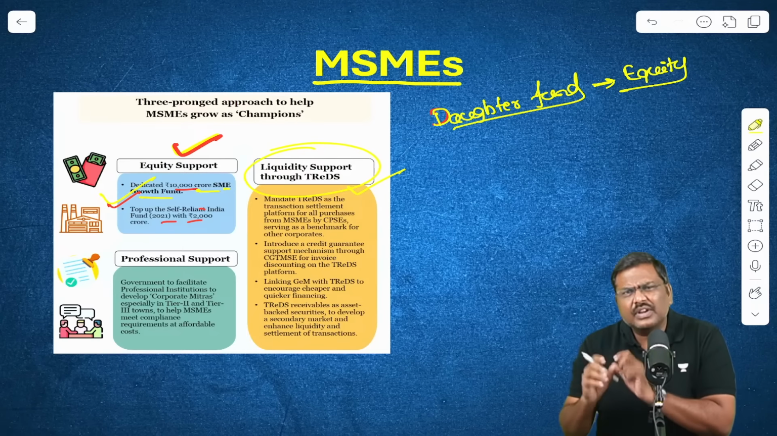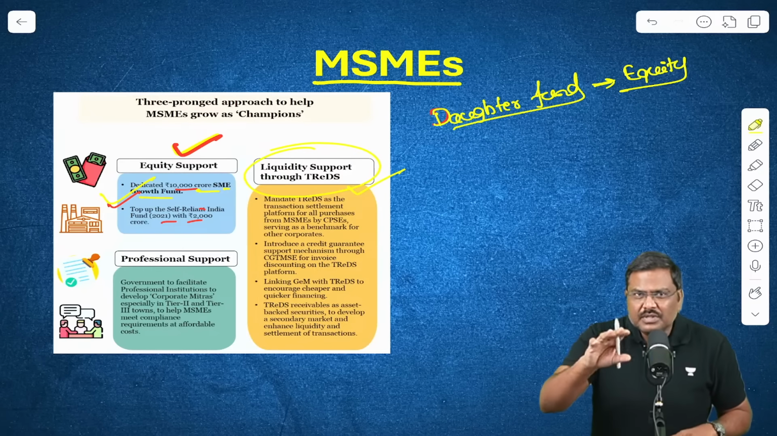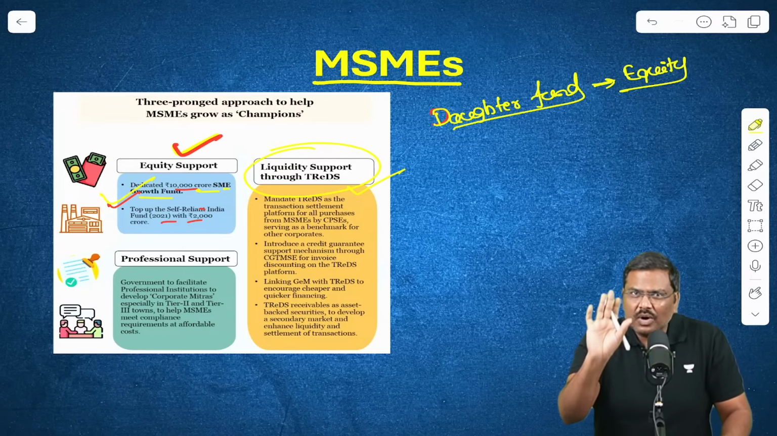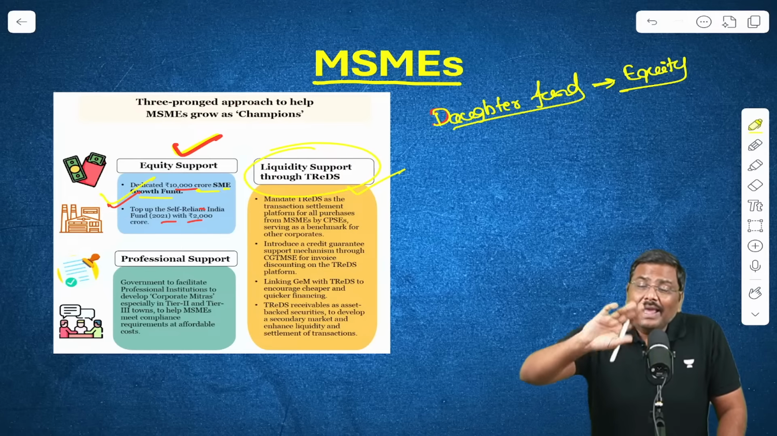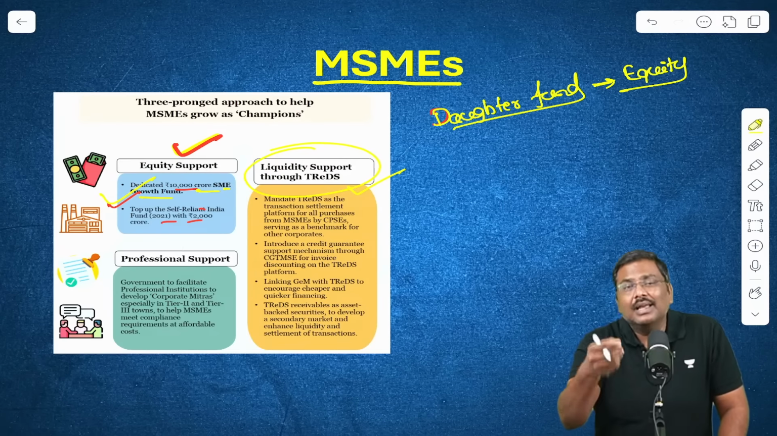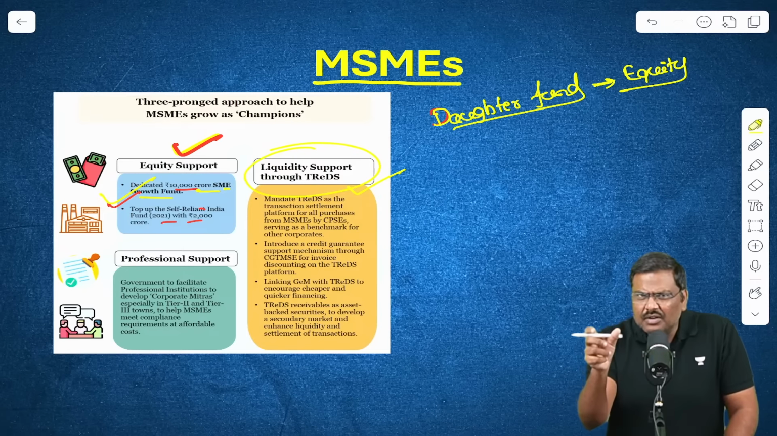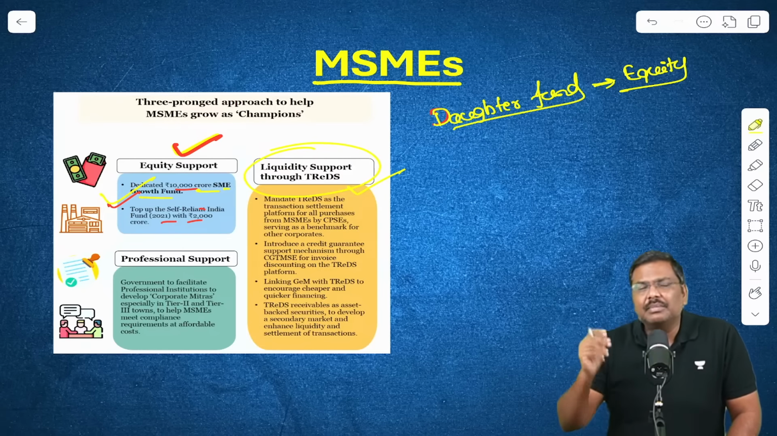Now, what is the basic idea of a receivable? Imagine I'm a micro enterprise. You are a company. You will purchase something from me with a promise of paying after 45 days. Now, there is a piece of paper, this is called a receivable. Instead of a physical copy, it will be in the form of a digital copy. Now, this digital receivable, that is the piece of paper in digital form, I can sell to somebody else, a financier, and get the money.